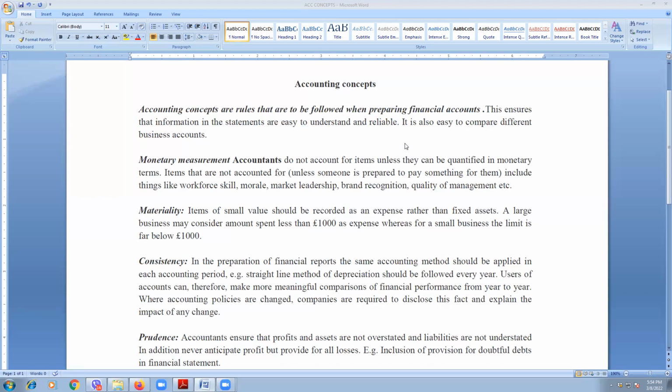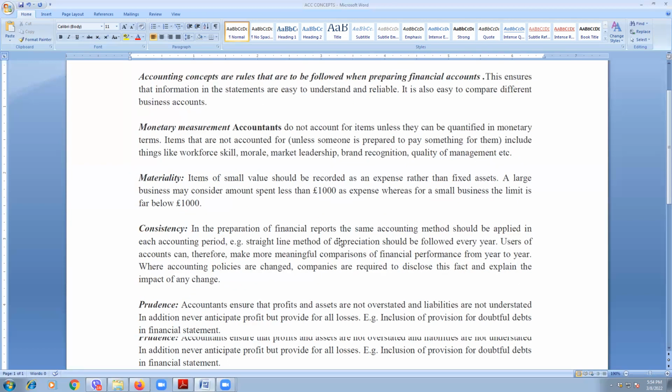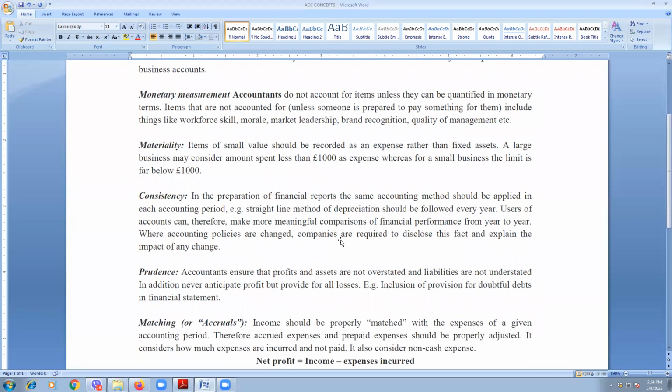Now, what are those concepts? The first one is the money measurement concept. That means we record only those transactions in our financial statements that have some monetary value. There can be assets that may be considered as an asset for our business organization, but as they do not have any monetary value, these are not to be recorded, like skill of the workforce, leadership quality, quality of the product, quality of the management.